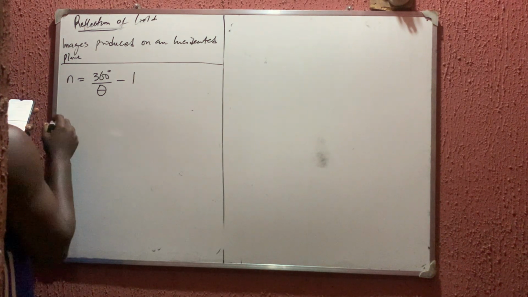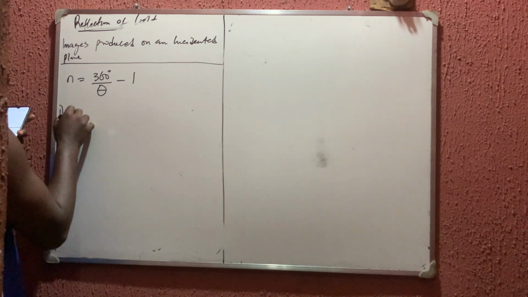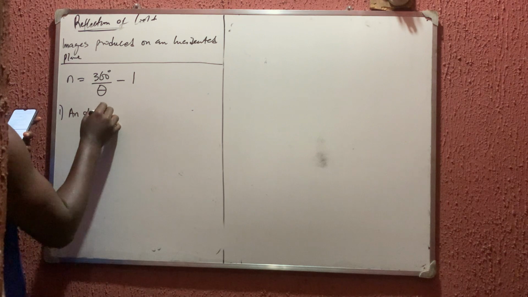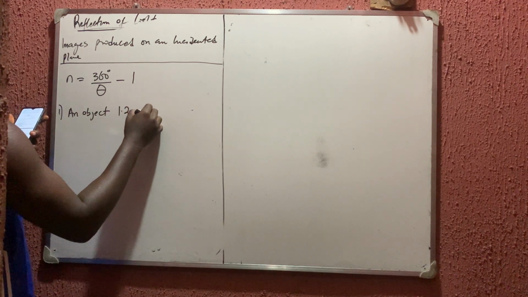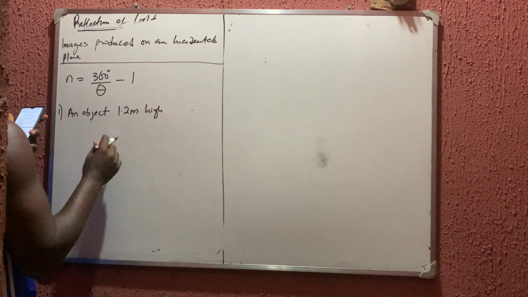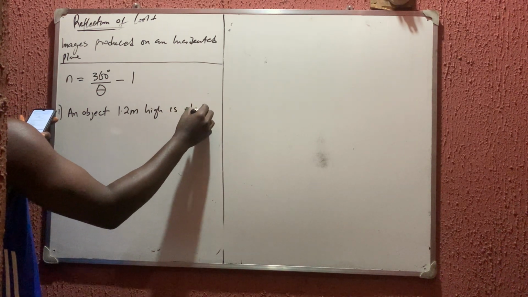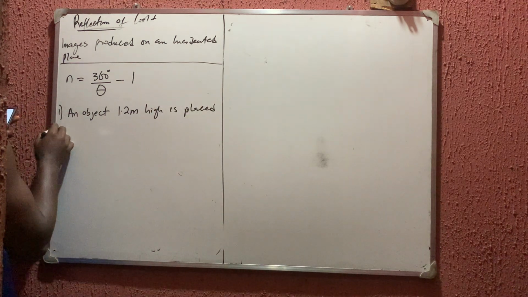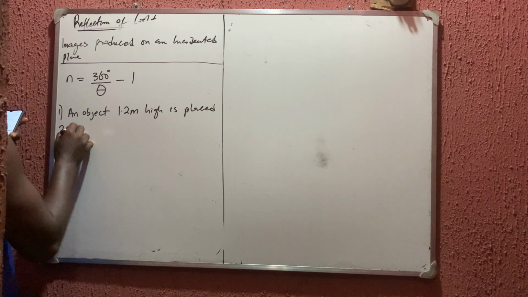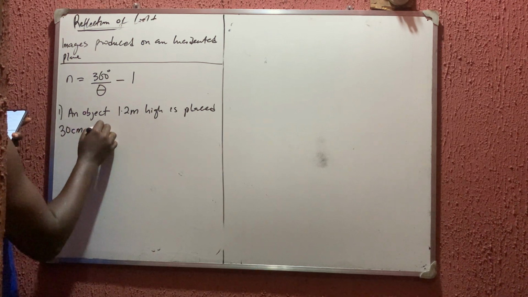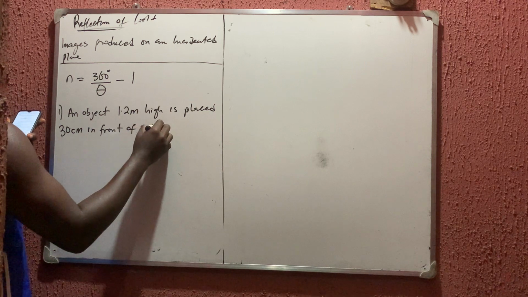So let us solve a question to illustrate that. The first question we'll solve says that an object 1.5 meter high is placed 30 cm in front of a mirror.